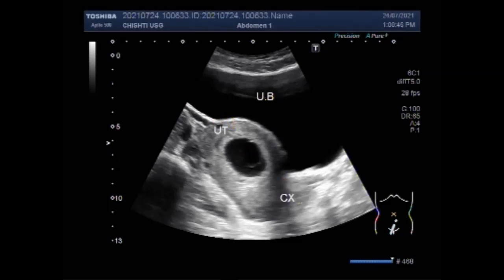You can see the uterus, cervix, and the gestational sac. But the gestational sac is empty. There is no fetal pole, no fetus visible.